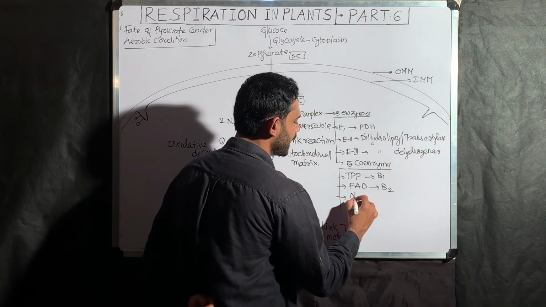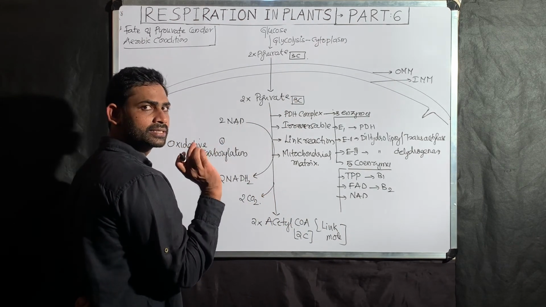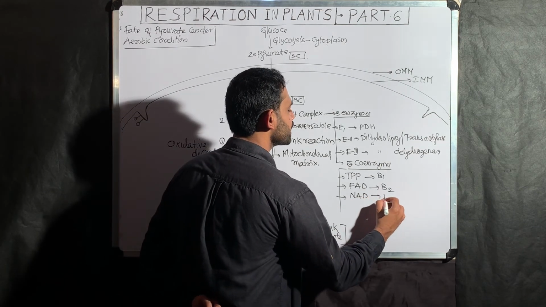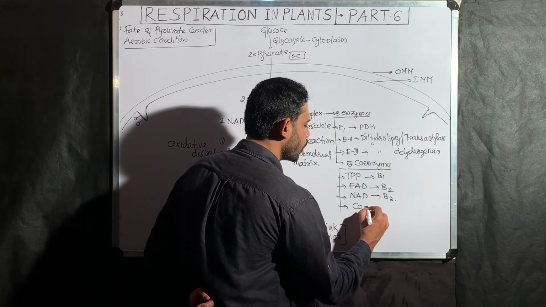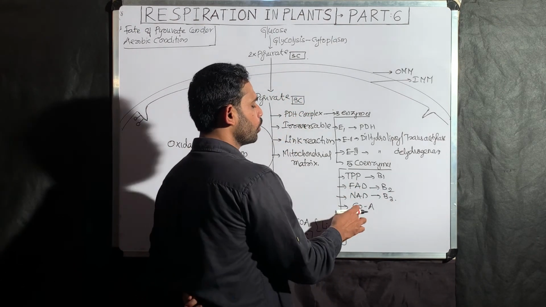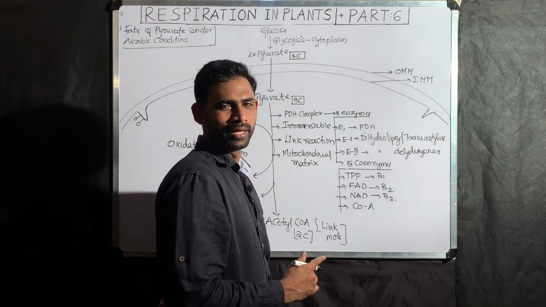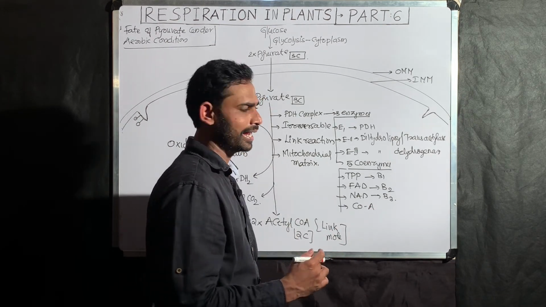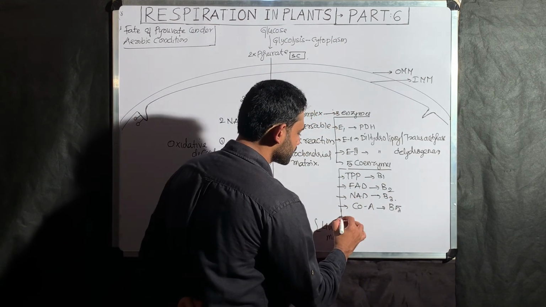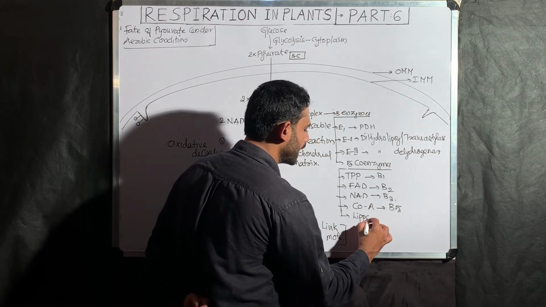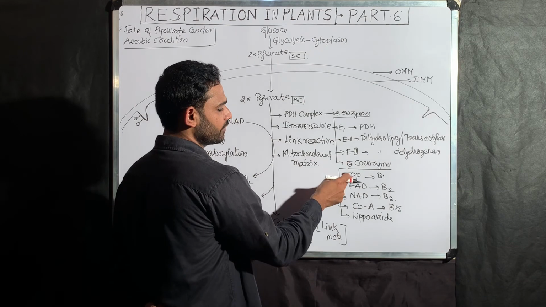The next one is NAD. I said NAD is converted into NADH2; without NAD, NADH production is not possible. NAD is synthesized from vitamin B3. The next one is CoA, coenzyme A. Co stands for coenzyme, and A because this is the first discovered coenzyme. It is synthesized from pantothenic acid, that is vitamin B5. The next one is lipoamide, from lipoic acid. These are the 5 coenzymes.